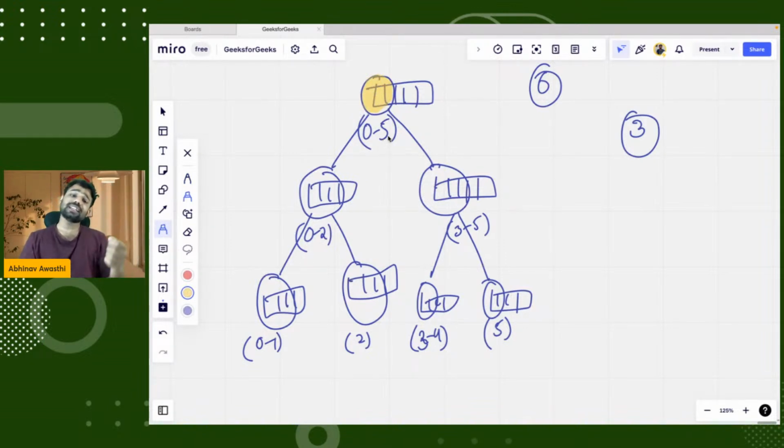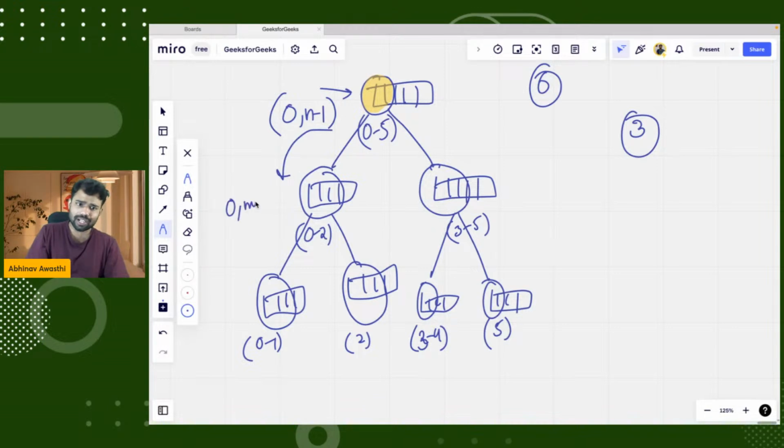Now you will first find whether 3 is greater than its middle or less than its middle. If this is the root having values from 0 to n minus 1, then values from 0 to mid go here, and values from mid plus 1 to n minus 1 go here.